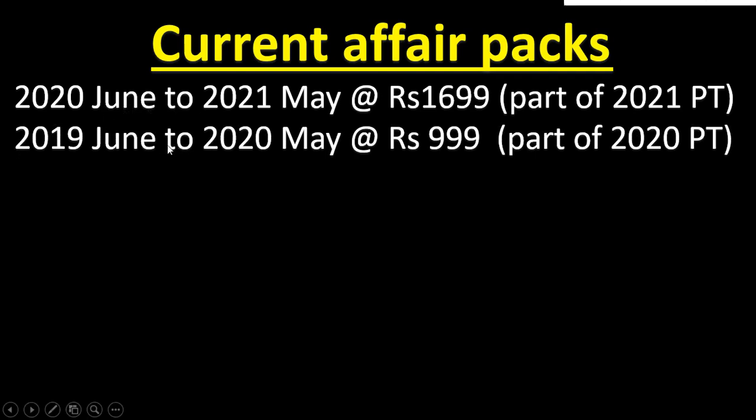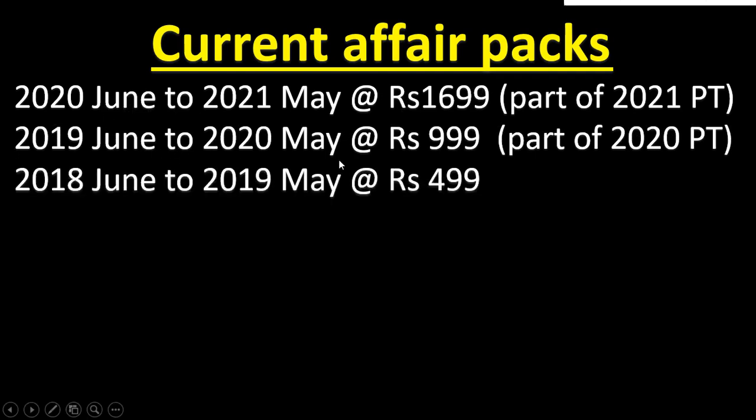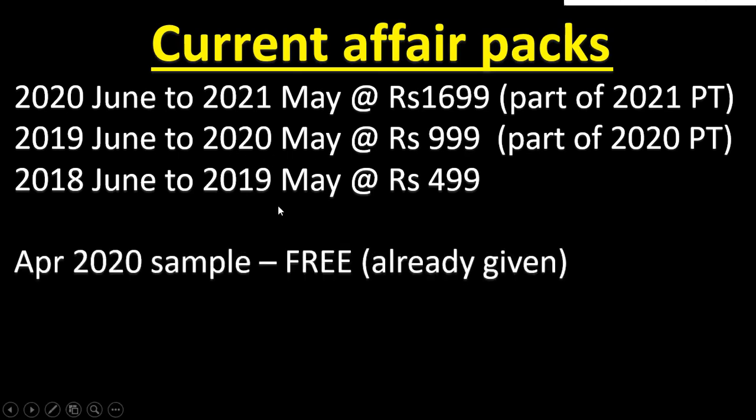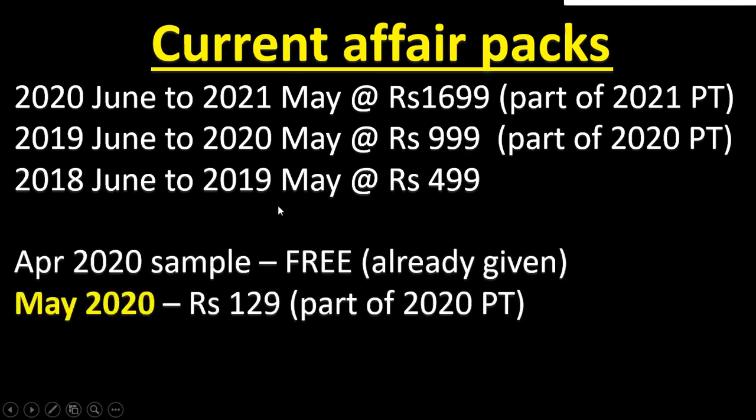For the 2021 batch, you will not have anything shown below. The second row and third row are not part of your course, only the first row. So you people have to come and buy this, because UPSC questions are coming from older current affairs. Still, if you don't want the full set and want only the May month, this video will give you that. April month I already gave you, May month is 129 rupees, you can buy this. So this is part of the 2020 prelims test series. 2020 students don't buy, but 2021 students, you have to come and buy.